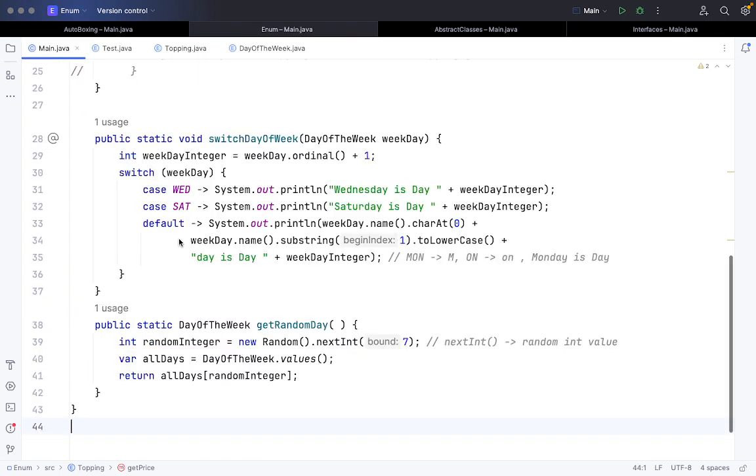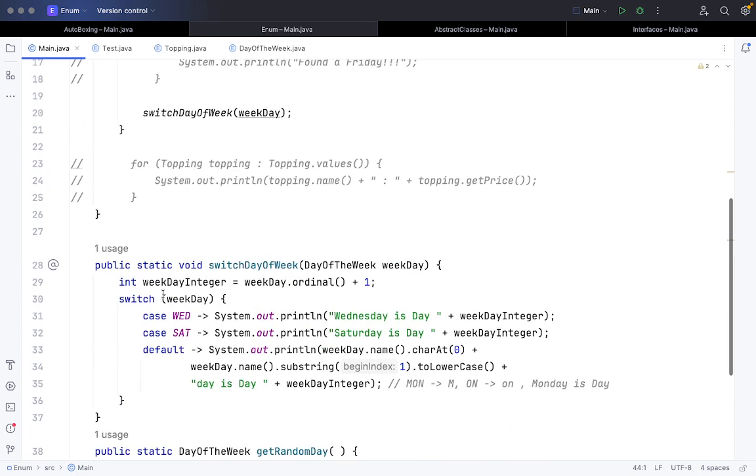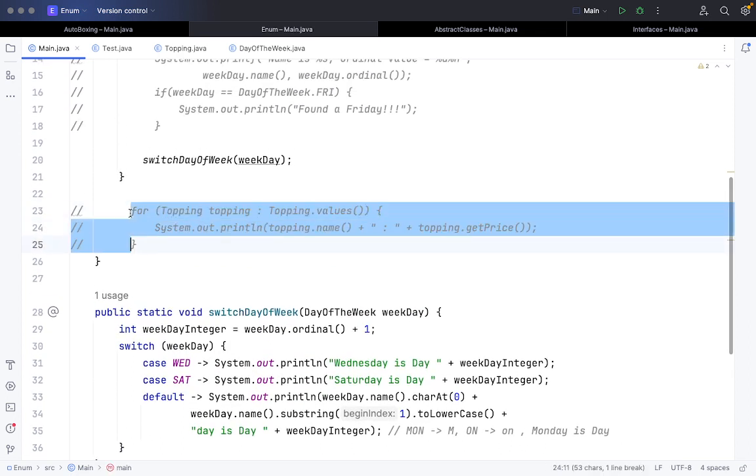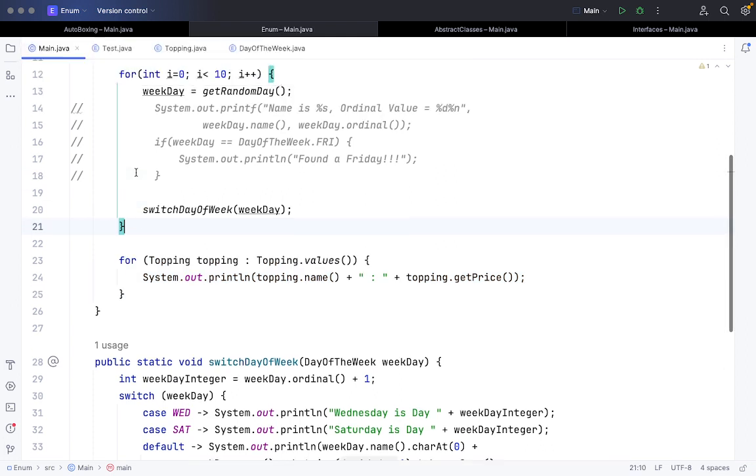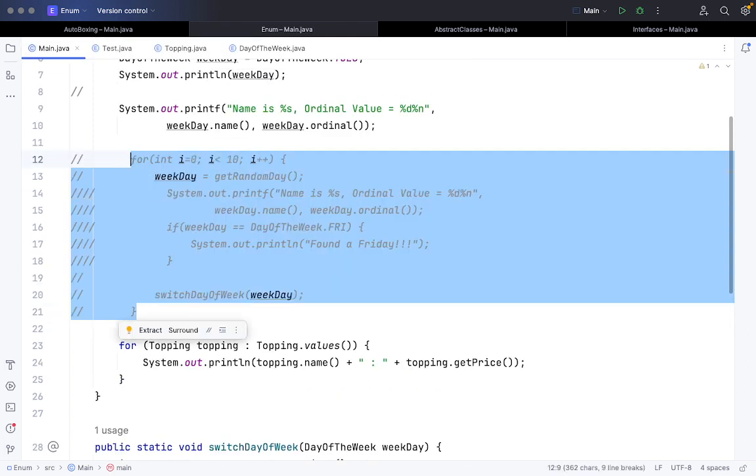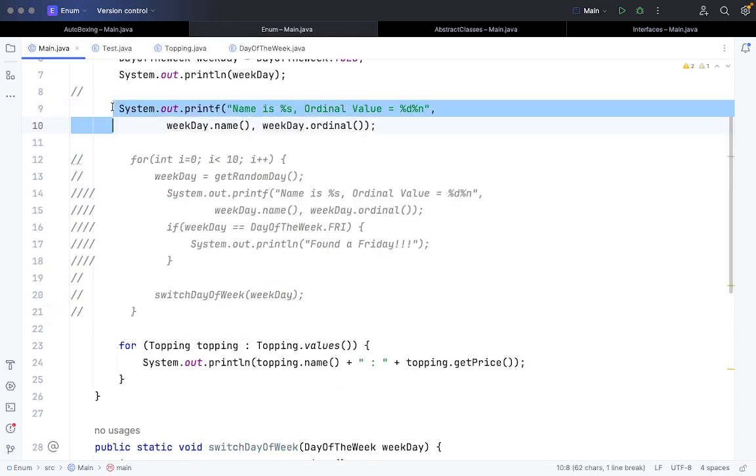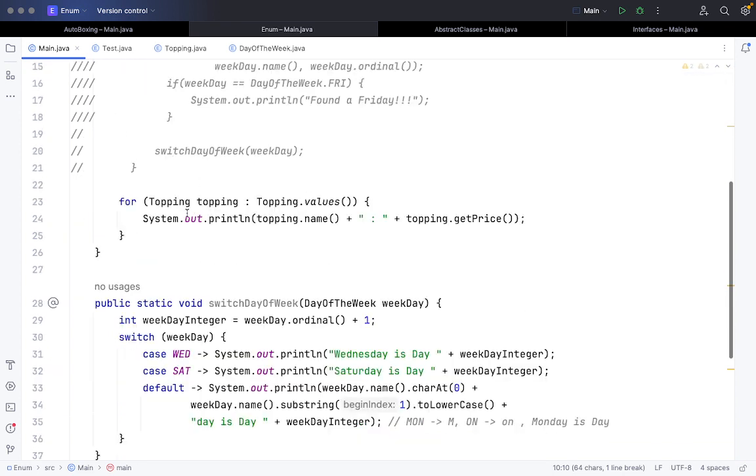So if I run this part of the code, let me comment out a few things. Using the Topping values, I'm extracting one value at a time and printing its name as well as its price. If I run this, it will run.